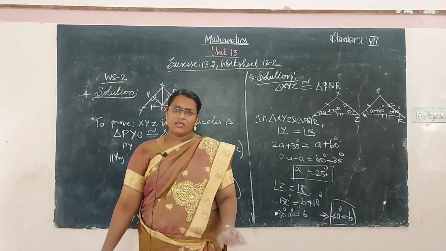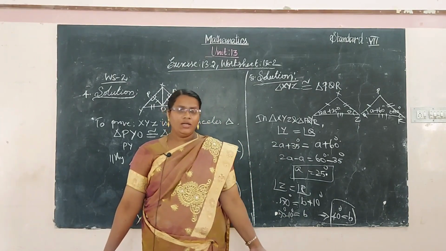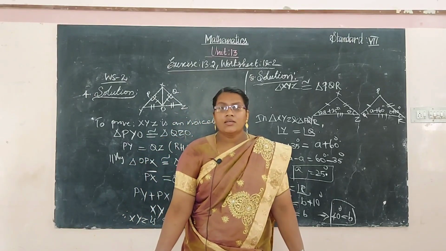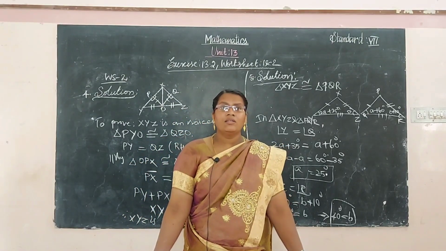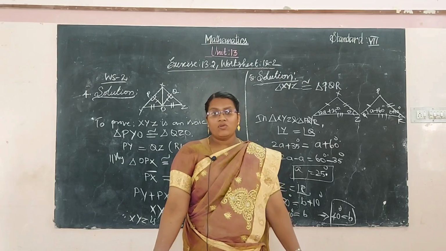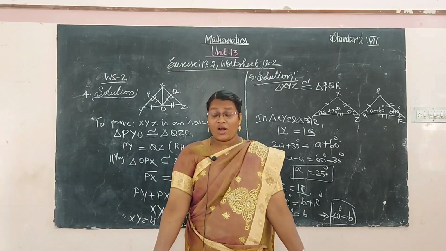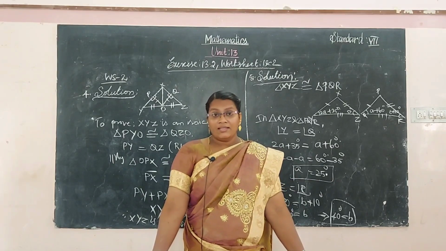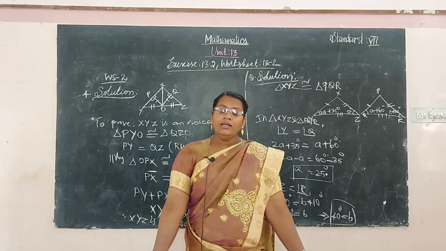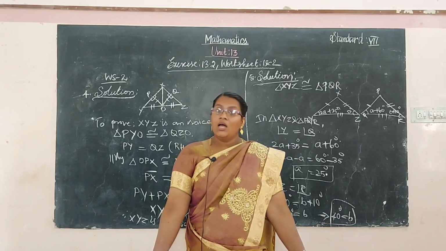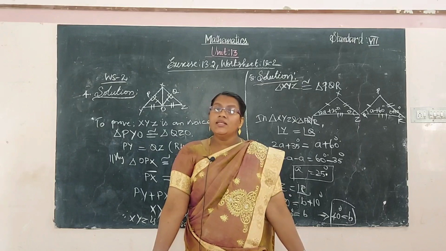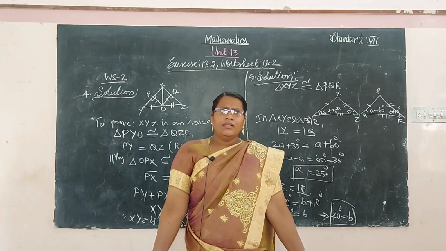Then we saw the 4 types of congruence of triangles: SSS, SAS, ASA and RHS, right angle hypotenuse side.